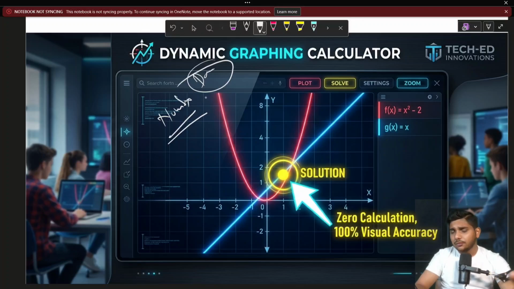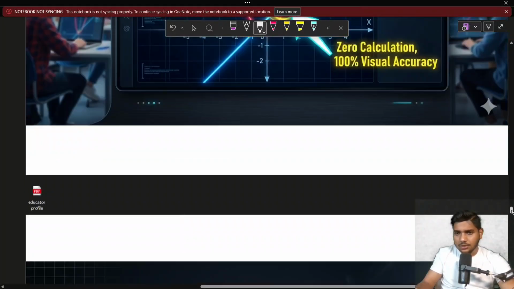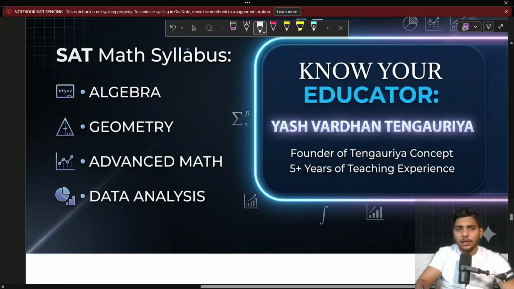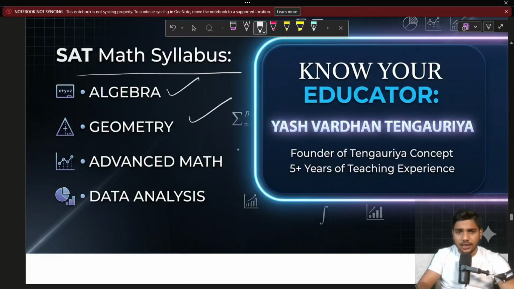You can solve any question in your SAT examination in 10 to 20 seconds, max to max. Minimum 5 seconds is enough to solve any kind of question. So don't worry. Now, next slide. Know your educator's SAT math syllabus. We have covered the topics algebra, geometry, advanced level mathematics and data analysis.